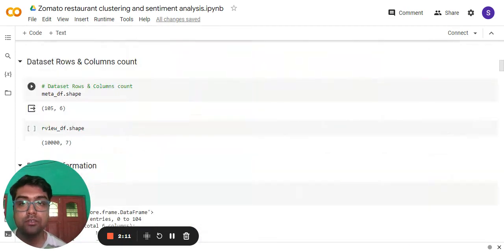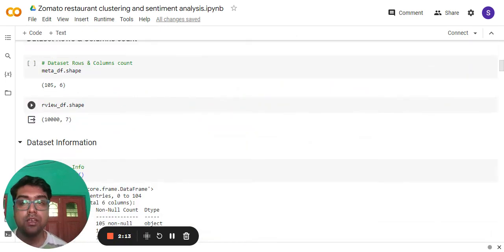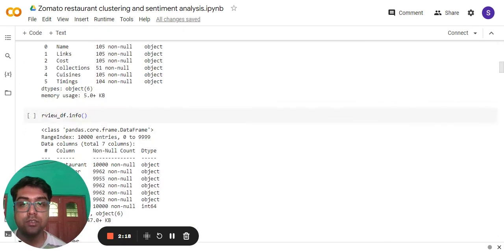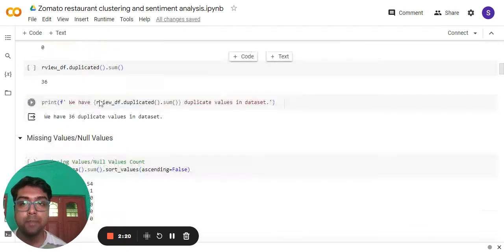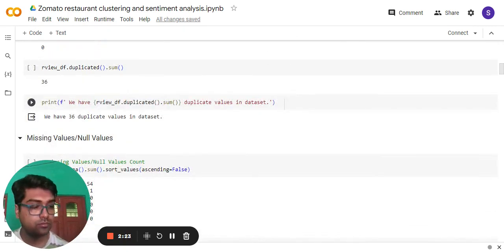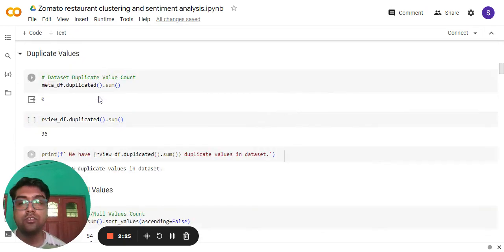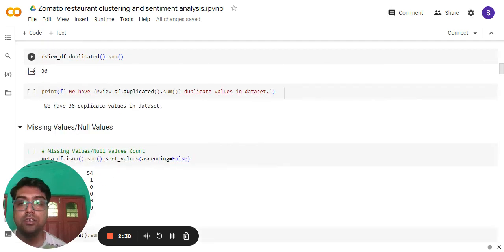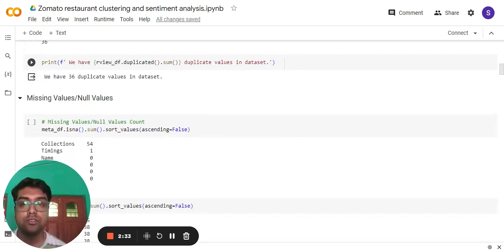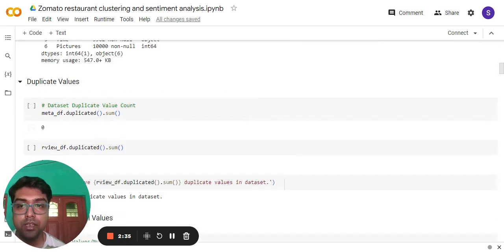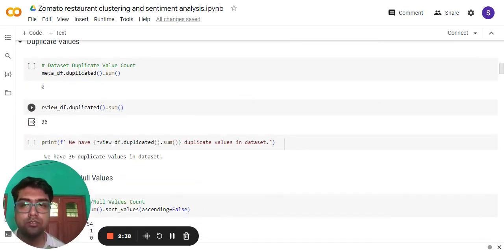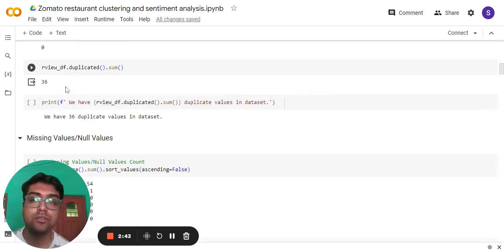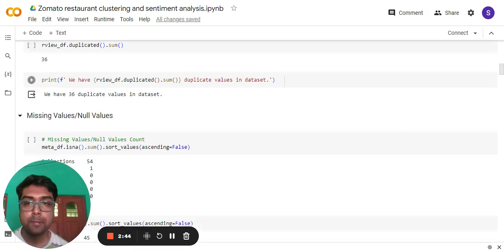Now the dataset reviews and columns, metadata shape. I have checked the number of rows and columns under both the files, then checked the info. Now check the duplicate values, then printed the duplicate values as well. So here under the meta file we can see that there are no duplicate values. However, we have some duplicate values under the review file, that is 36.